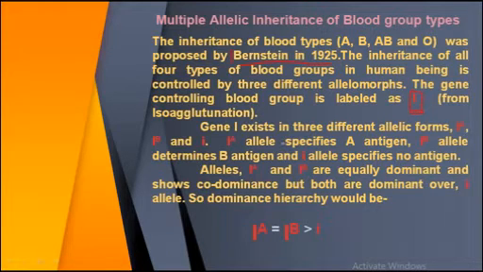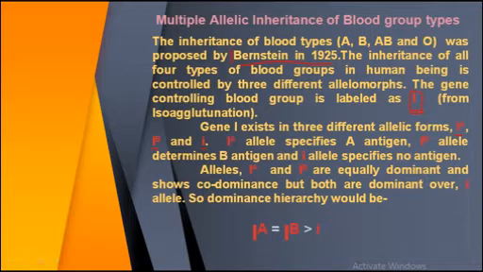Now this gene I exists in three different allelic forms. This gene I may contain three alleles: first is capital IA, second is capital IB, and the last one is small i.